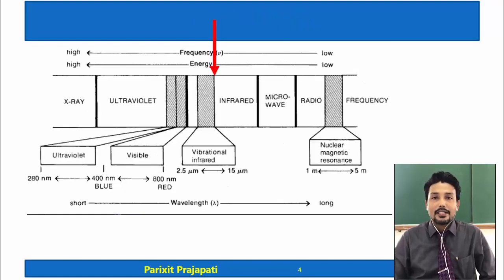Let us see the electromagnetic spectrum from a different point of view, with respect to the different types of spectroscopies like X-ray spectroscopy, UV spectroscopy, visible spectroscopy, infrared spectroscopy, microwave spectroscopy, radio and NMR spectroscopy. Infrared radiation has an important part known as vibrational infrared, and that is used in IR spectroscopy, and the wavelength is 2.5 micron to 15 micron.